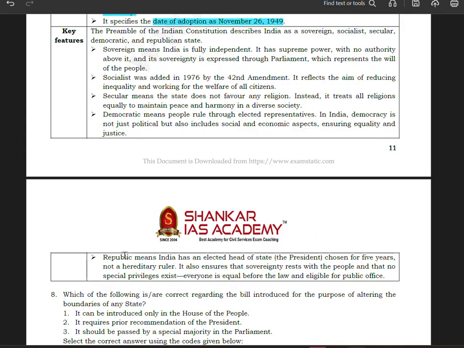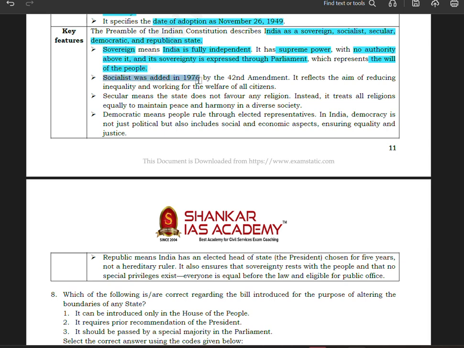Now, key features. The preamble of the Indian Constitution describes India as a sovereign, socialistic, secular, democratic, and republican state. Now, what is the meaning of sovereign? Sovereign means India is fully independent. It has supreme power. So sovereign means that no external force can influence the decision of India. India is fully independent to take its own decision. It has supreme power with no authority above it, and its sovereignty is expressed through parliament, which represents the will of the people.